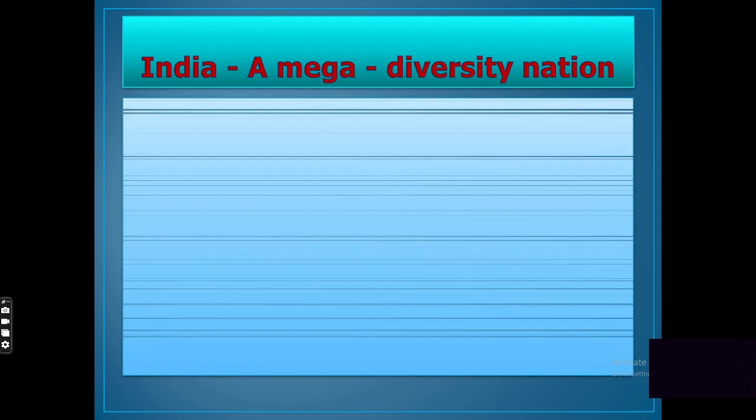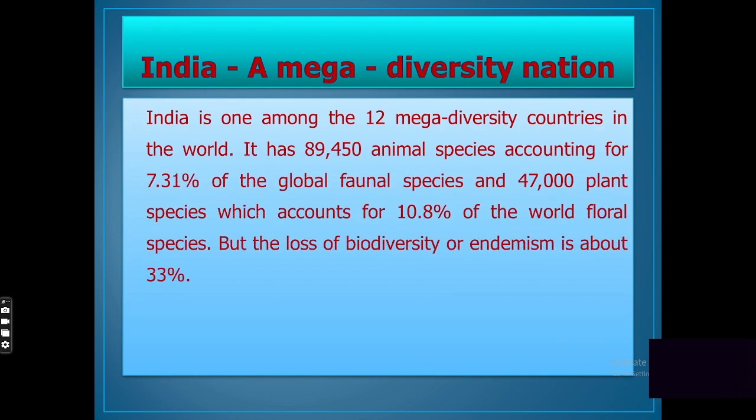India, a mega diversity nation. If we take the rank of India in biodiversity: 10th rank among the plant-rich countries in the world, 11th rank among the endemic species of higher vertebrates, 6th rank among the centers of diversity in origin of agricultural crops. India is an agricultural country and its economic growth depends on the production of many crops.